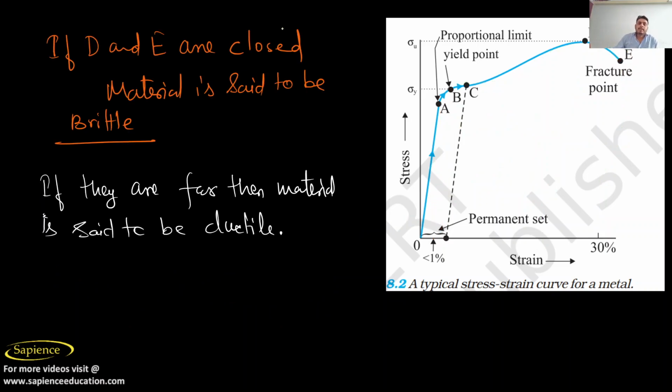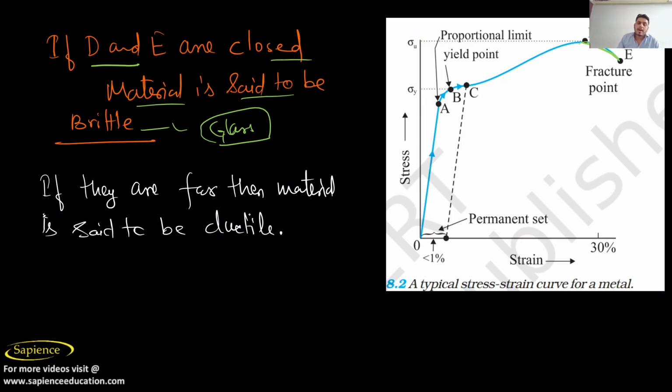Now, very important: if D and E are close, the material is said to be brittle. For example, glass. For glass, D and E will be very close. Any brittle material can easily break, so for that material D and E will be almost the same point.